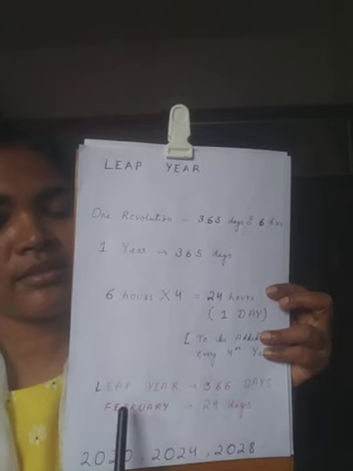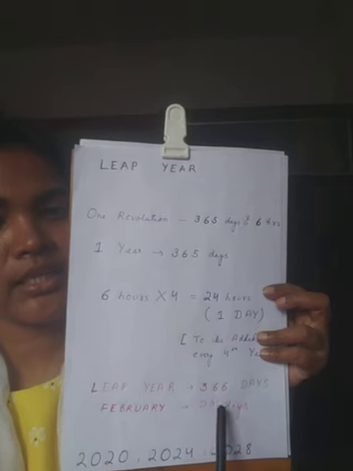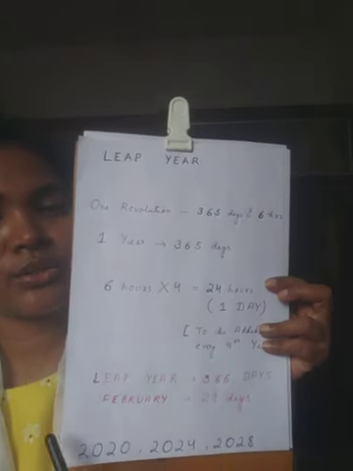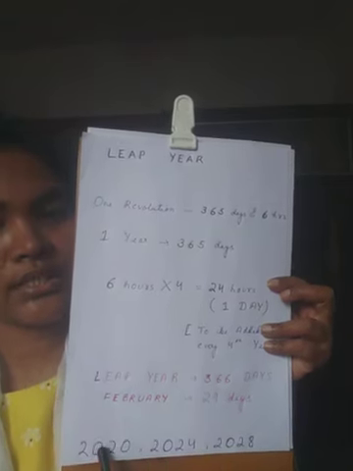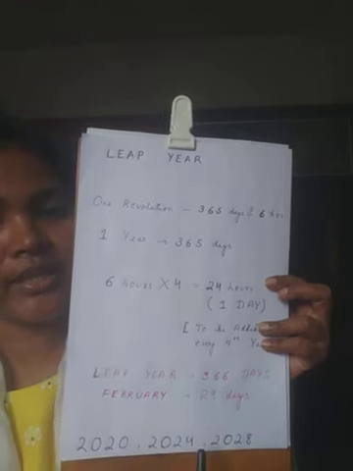This leap year has one extra day in the month of February, that is 29 days. So this year 2020 is a leap year. Next leap year is 2024 and then 2028. Now that was leap year.